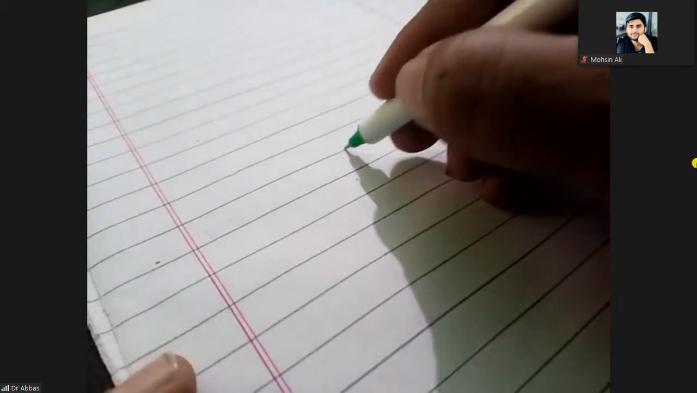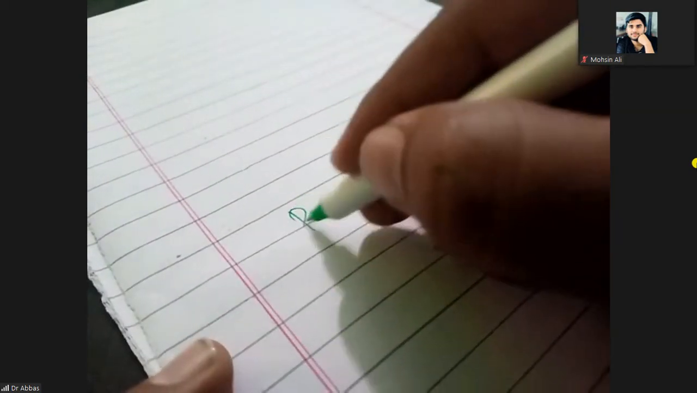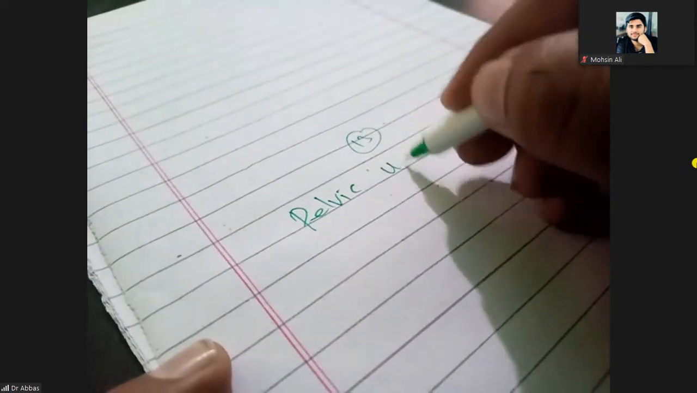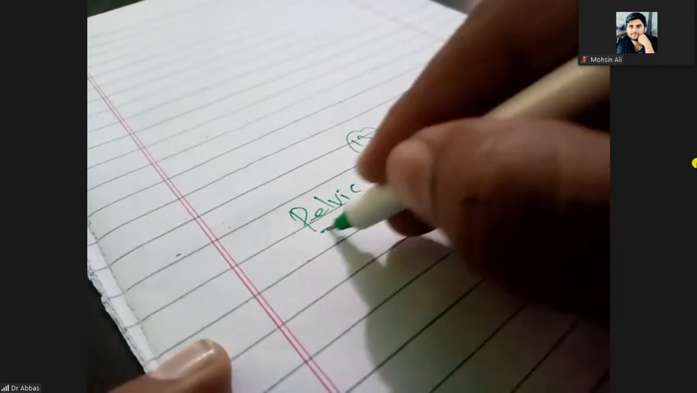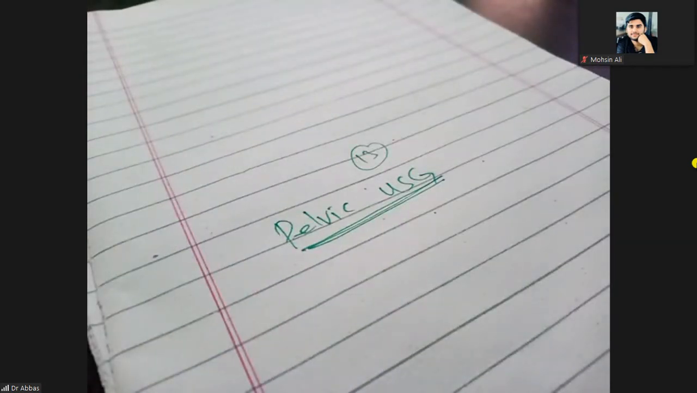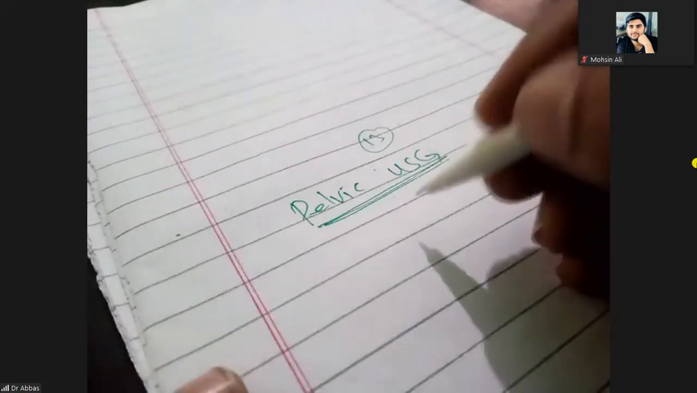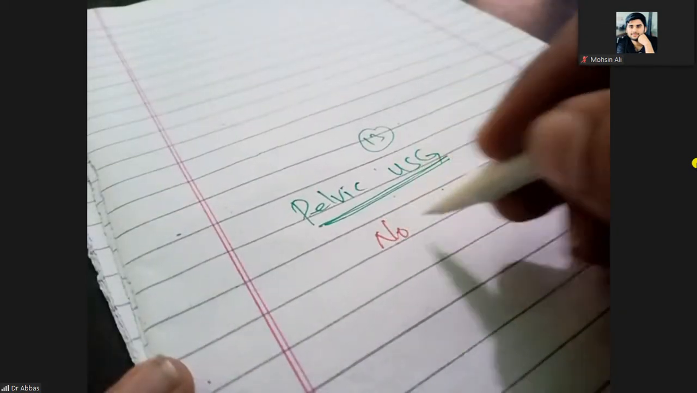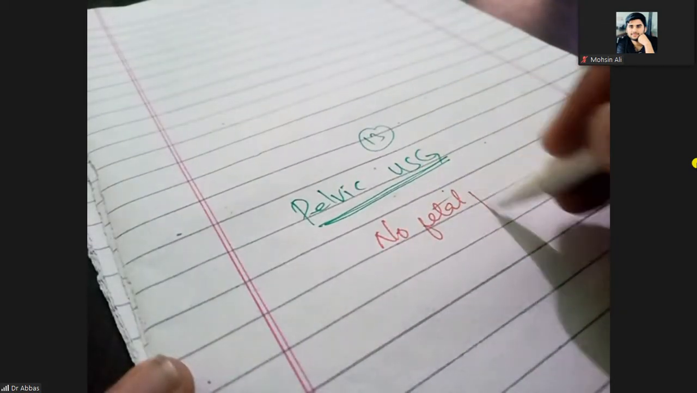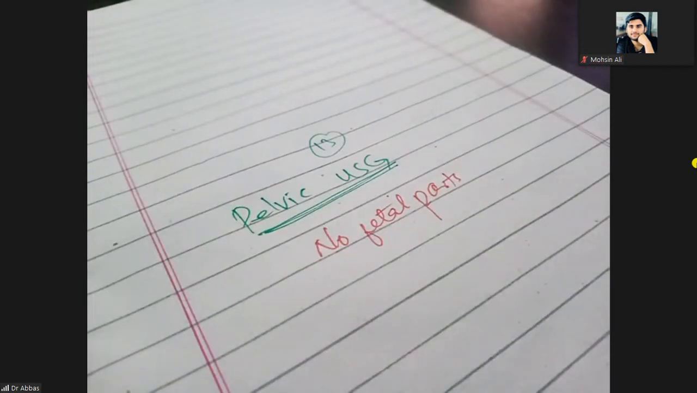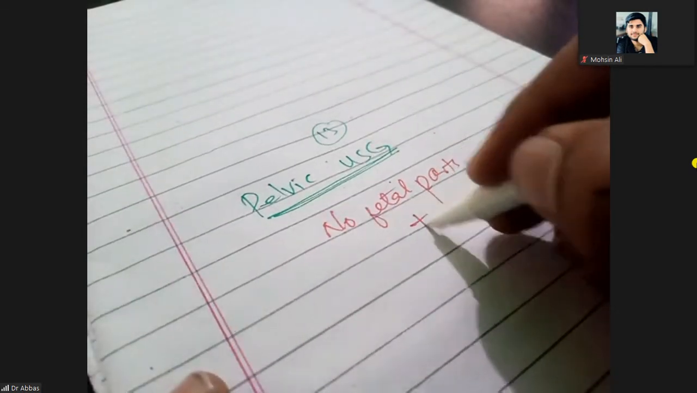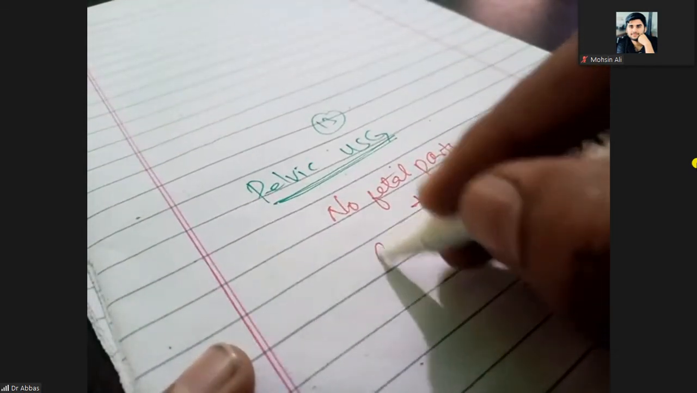Next point, after the examination, you will do the pelvic ultrasound, the pelvic ultrasonography. On the pelvic ultrasound, what will you see? No fetal part, because the fetus has already aborted. Abortion has already occurred. Plus, you will see the gas shadows